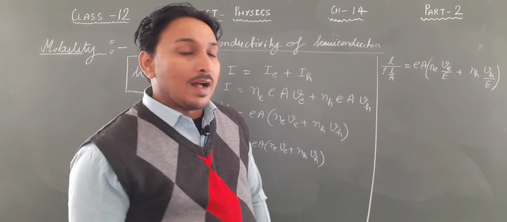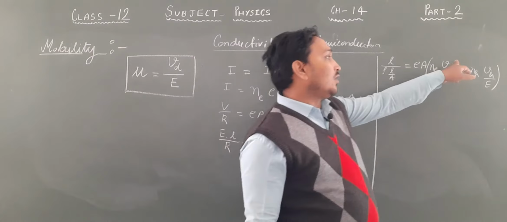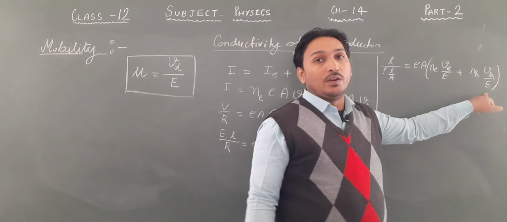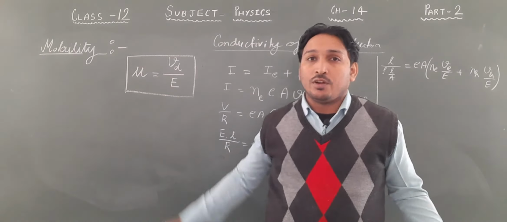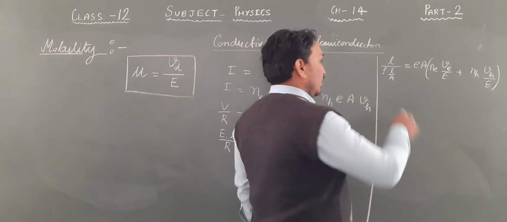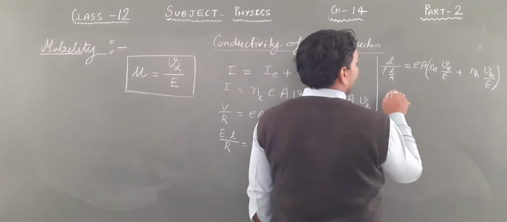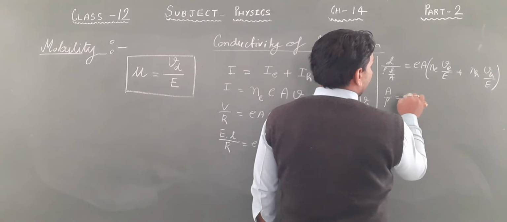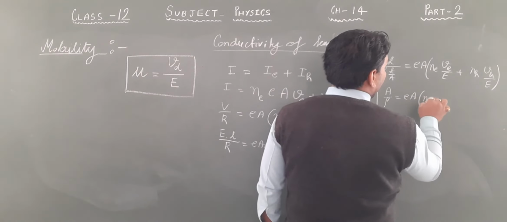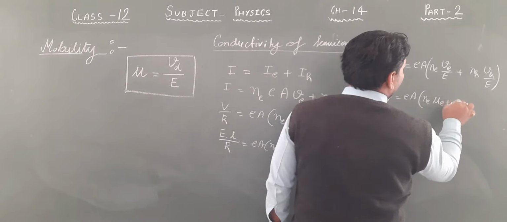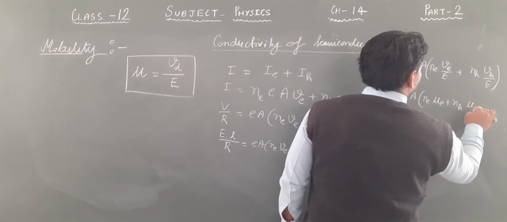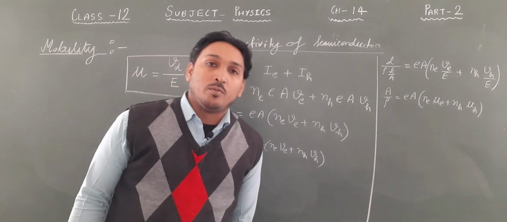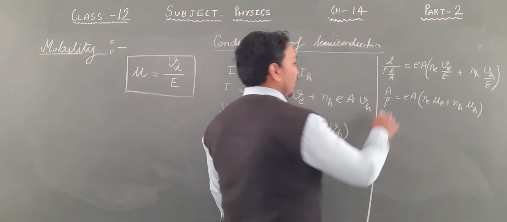What I am doing? I am writing drift velocity of electron upon electric field, drift velocity of hole upon electric field. Drift velocity upon electric field, what it is? It is mobility. Moreover, this L and L will be cancelled out, A will go in the numerator, and now we'll have A upon rho is equal to E into A, and E mu E plus NH mu H. What is mu E? Mobility of electrons. What is mu H? Mobility of holes. Now A and A will also be cancelled out.